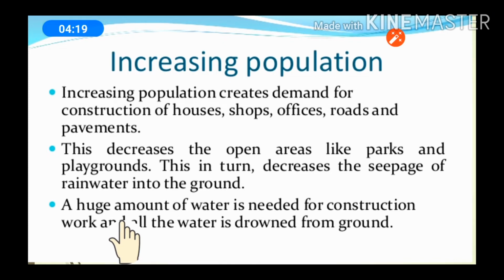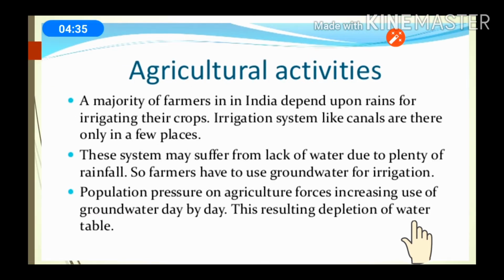A huge amount of water is needed for construction work, and mostly this water is drawn from under the ground. Because of this increase of population, the water table is getting depleted.